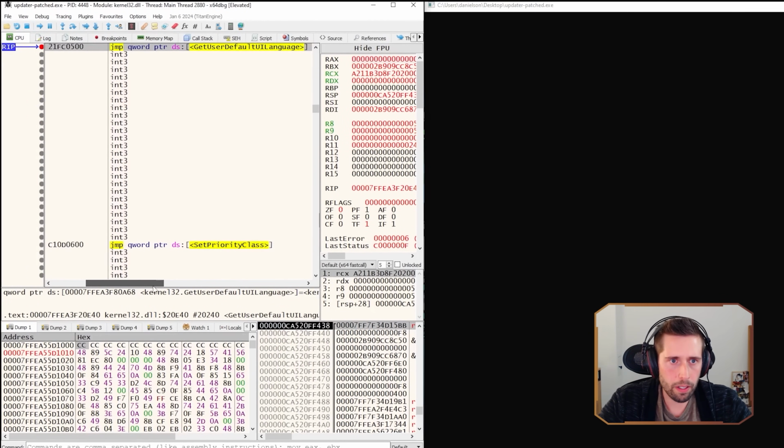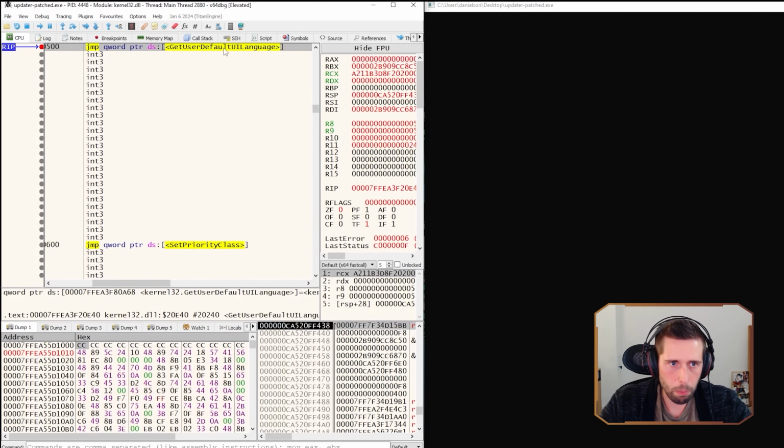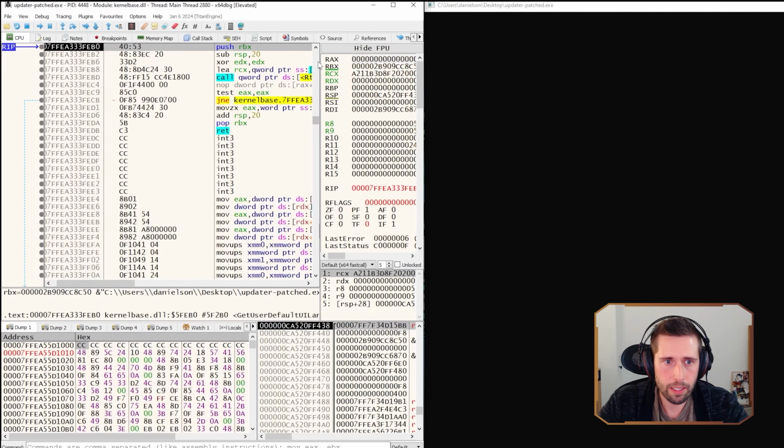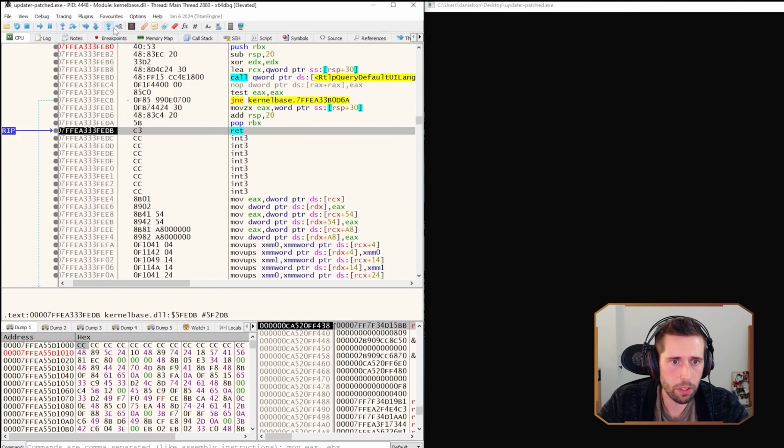So here we are now. We are at the breakpoint for get user default UI language again. I basically restarted the malware sample because I want to show the next technique and also show how we're bypassing the language check that we already patched the malware for. So we're going to return again.